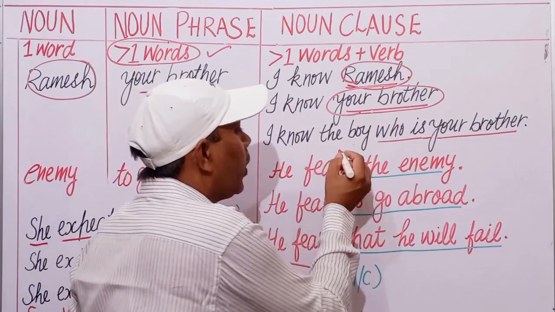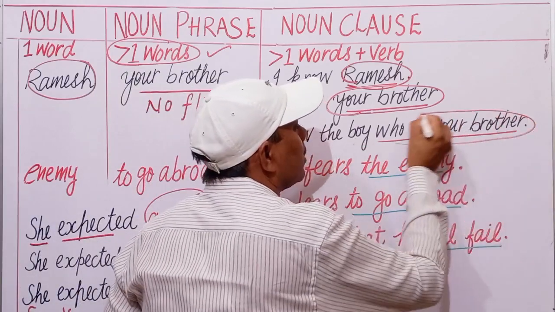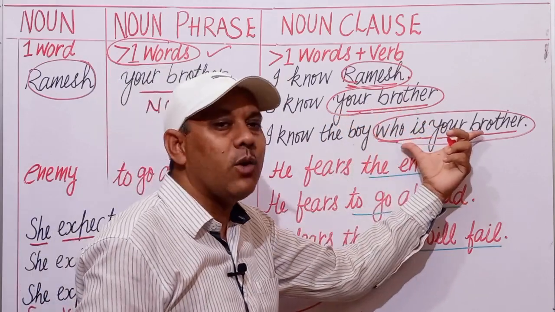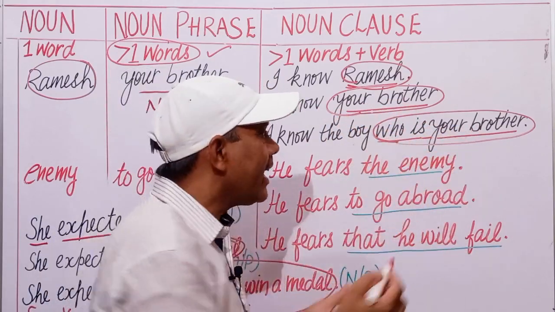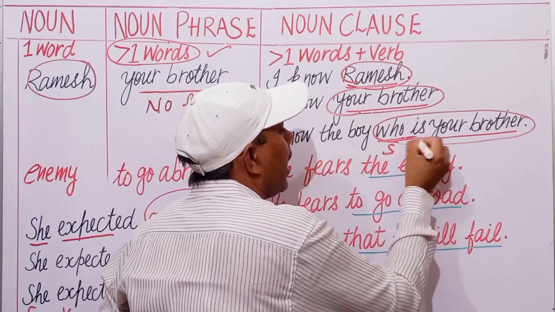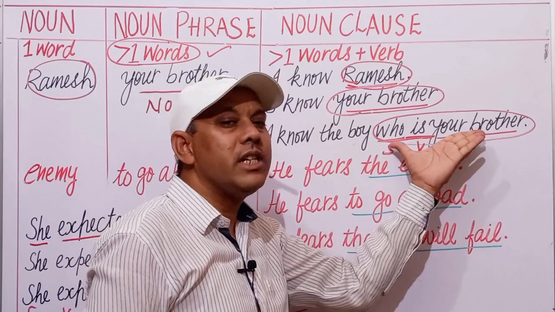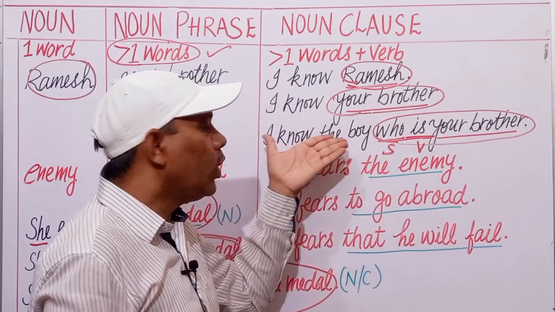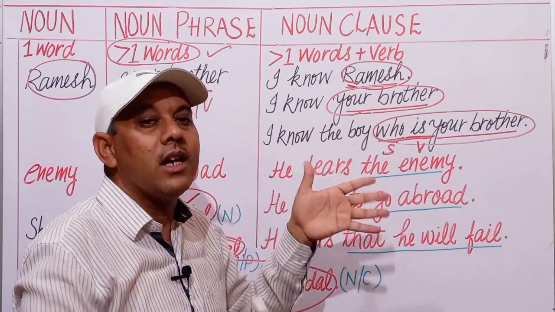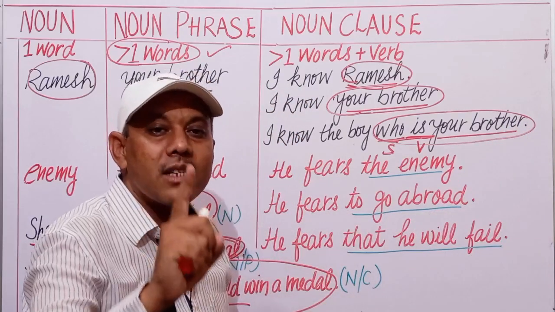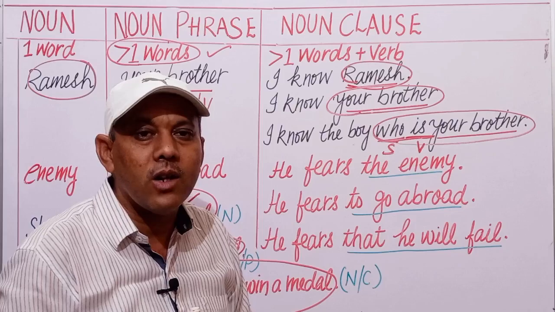Next is, I know the boy who is your brother. Now, I have replaced this phrase with a noun clause. How is this a clause? The same thing, subject and verb combination is there. And it is a subordinate clause. I know the boy or I know a boy is the main clause. And this is a sentence having a subordinate clause and a principal clause.